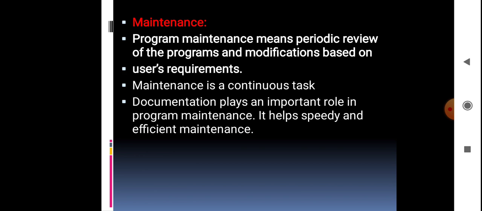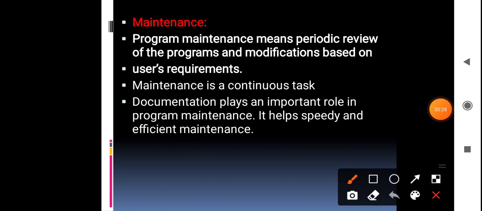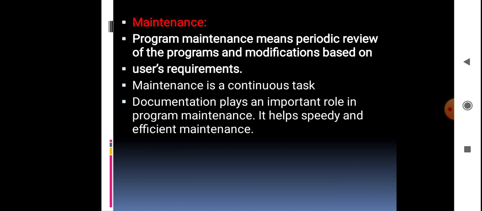Documentation plays an important role in program maintenance. It helps the speed of execution of the program, and efficient maintenance will be done by using these problem solving methodology steps. So these are all the 7 steps we have to write for this answer.